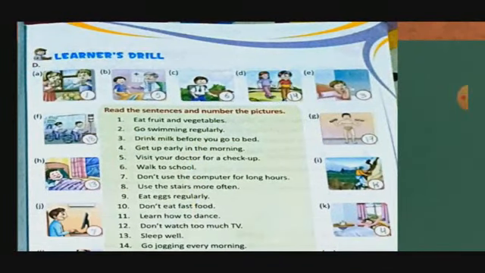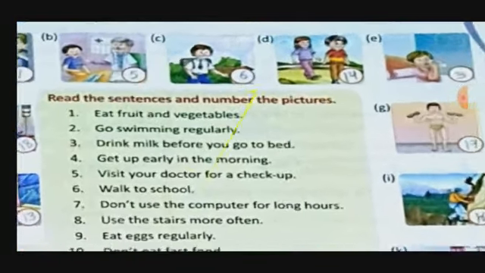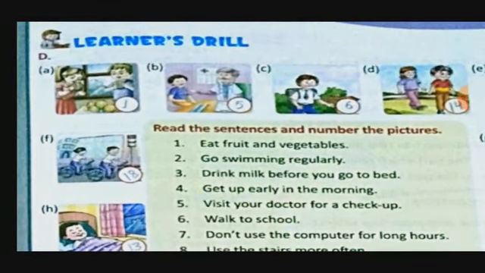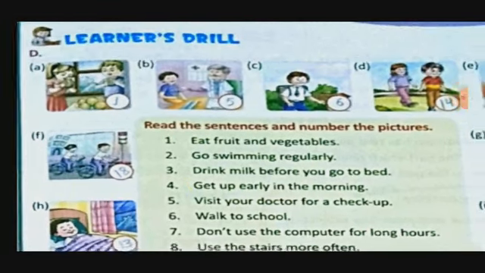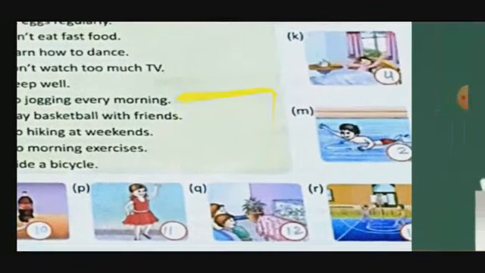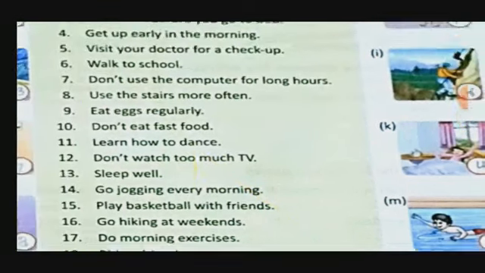What we have to do here: read the sentences and number the picture. So we have to put the number according to the sentences. Eat fruits and vegetables. So 1 for A. Go swimming regularly. We have to search where this picture is. There we will put 2. Here, M. Okay. Now the next one.